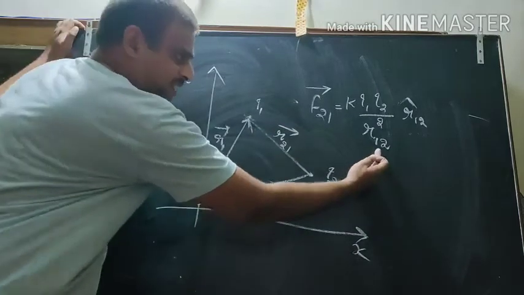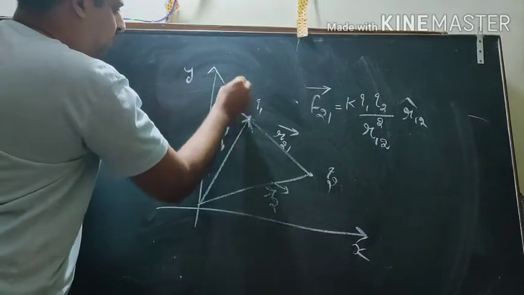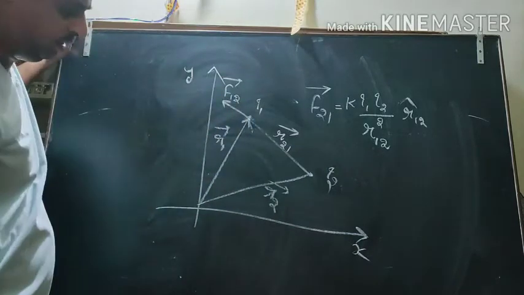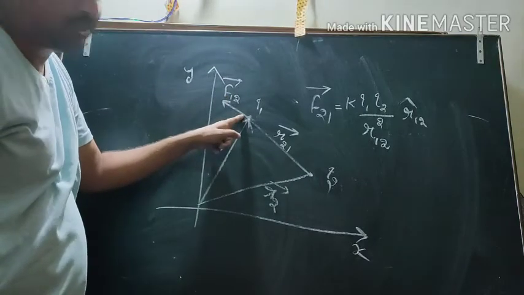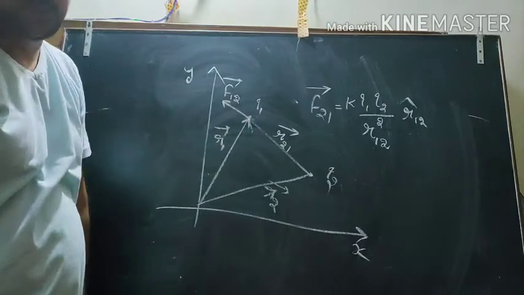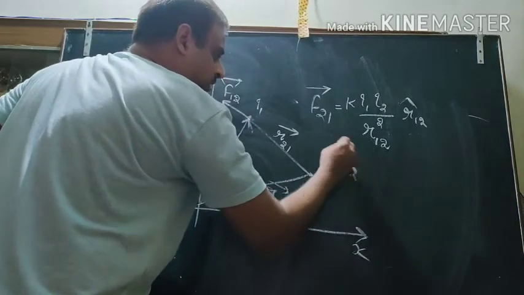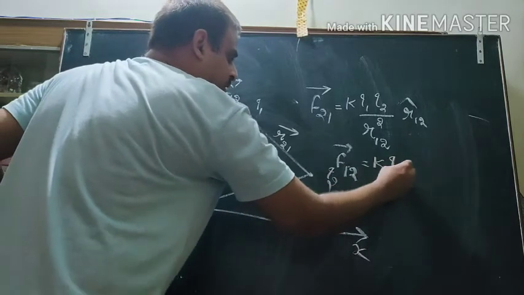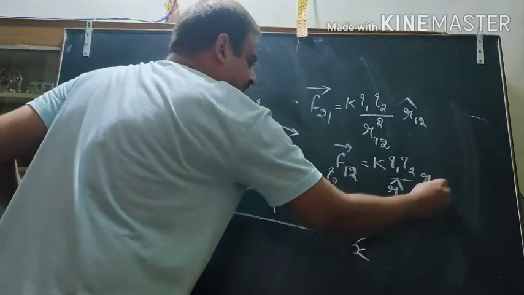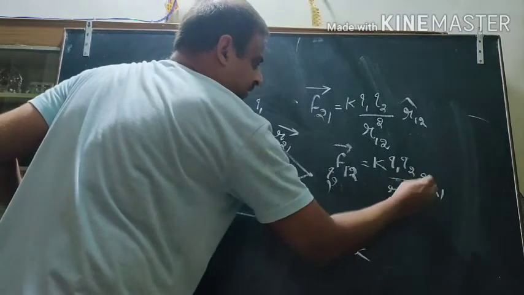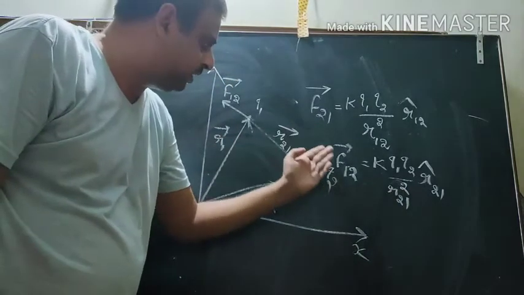Earlier we have considered F12. Now F21 is the force acting on the first charged particle, so it is the force acting on the first charged particle due to the second charged particle. And now F12 will be equal to K Q1 Q2 by r21 square, and this is r21. So what is the difference between them?